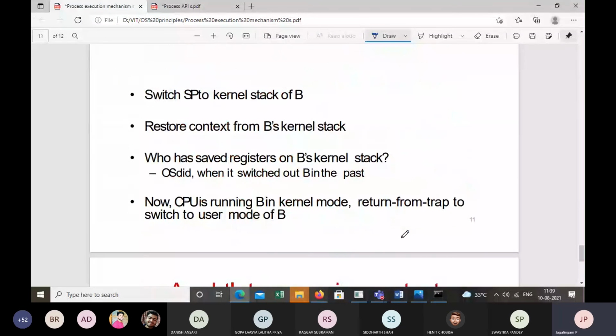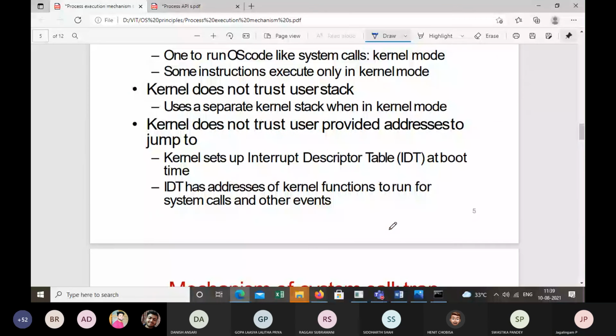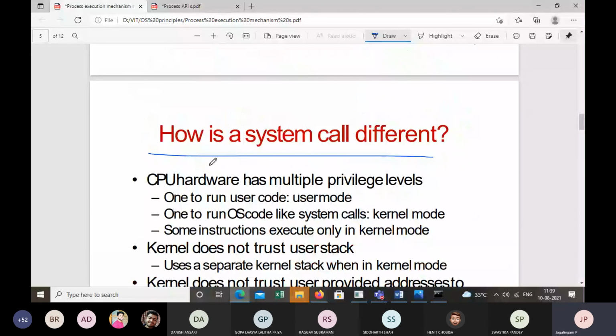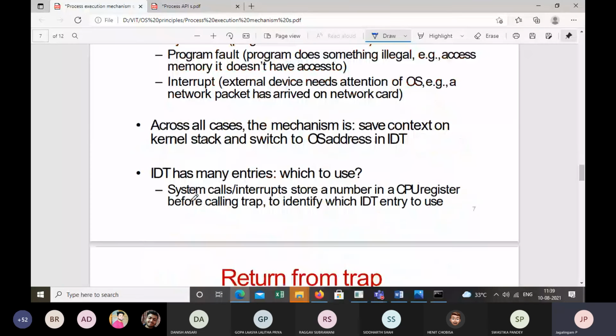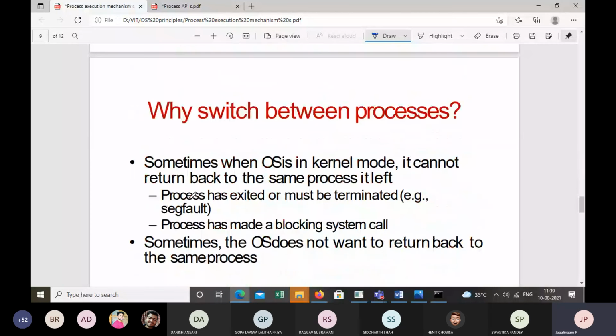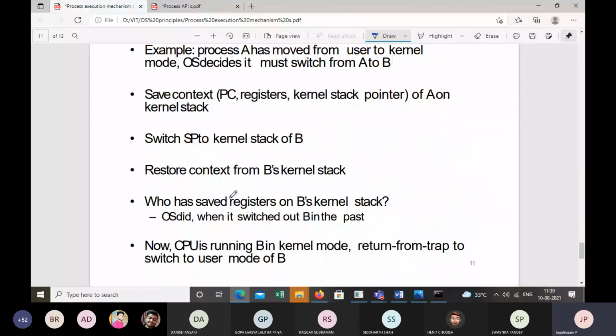I think this is very important, so we'll end here. In tomorrow's class, we'll discuss how a system call is different from a function call. Before that, I request you to read all of this. At least go through the points you see on the screen, and then we'll have a complete discussion on this.